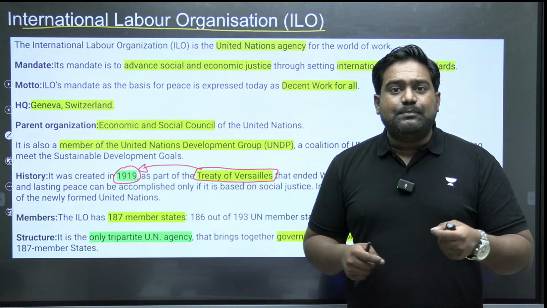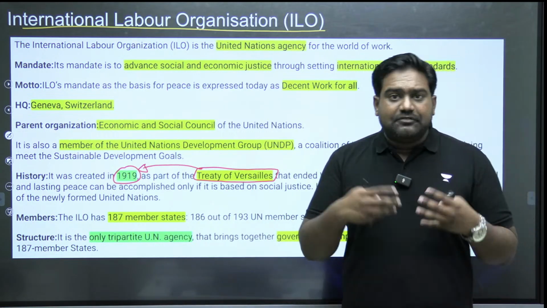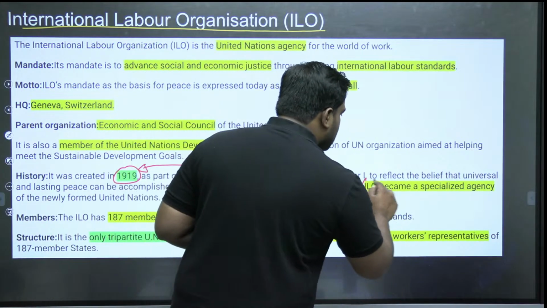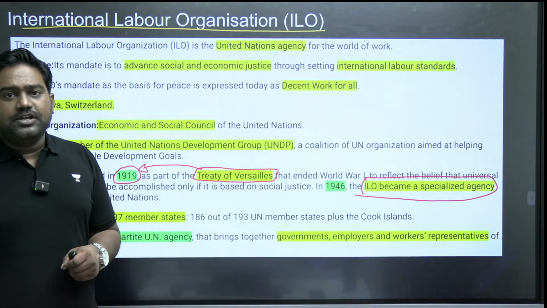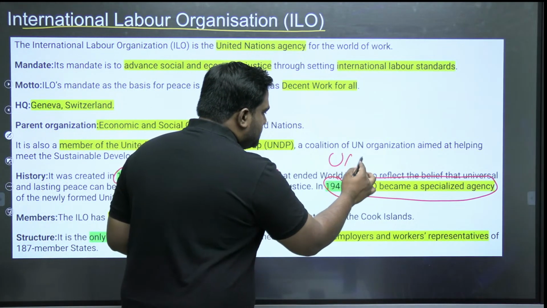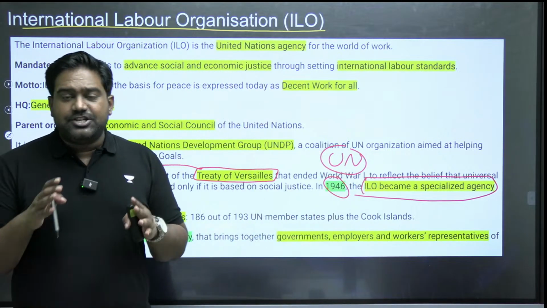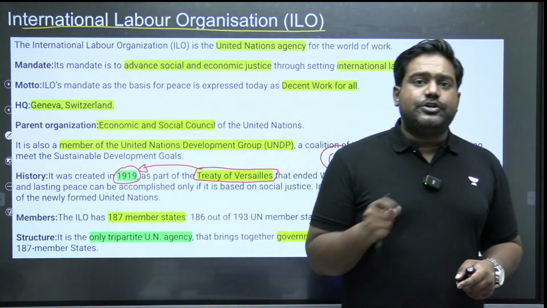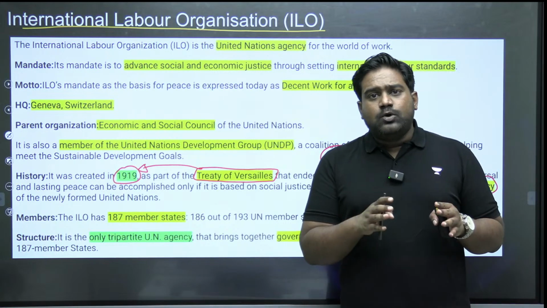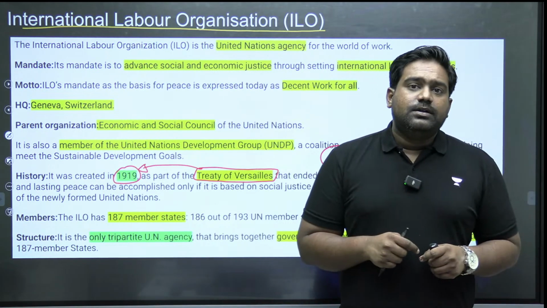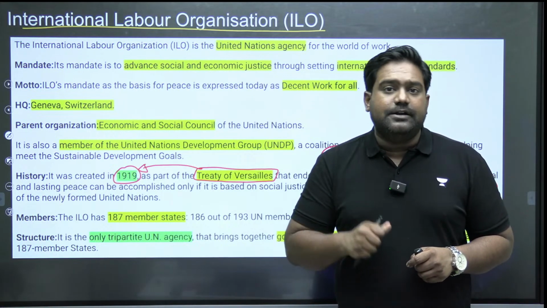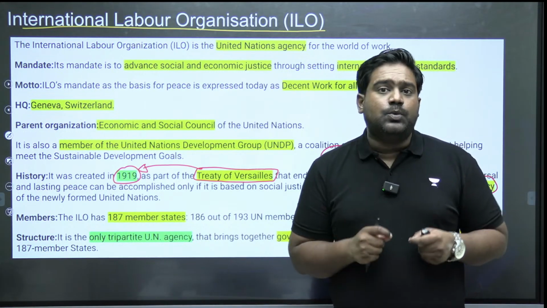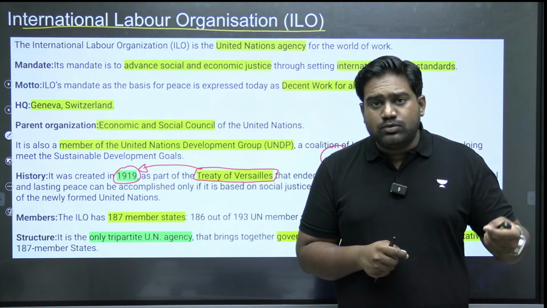Then after the United Nations replaced the League of Nations after the Second World War, in 1946, the ILO was constituted as a specialized agency of the United Nations. So essentially, the ILO is a specialized agency of the UN since 1946. This specialized agency of the UN is responsible for bringing out various conventions and treaties that focus on labor welfare and labor standards. It's an international organization setting labor standards to be followed by countries around the world, to be followed by the employers around the world.